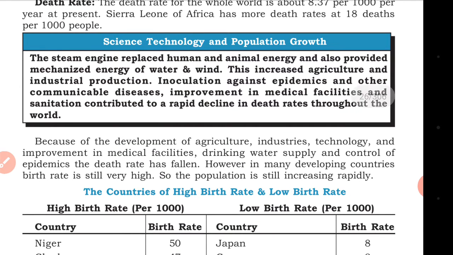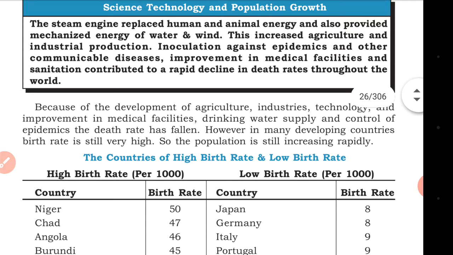Science and technology and population growth. The steam engine replaced human and animal energy, and mechanized energy of water and wind was also provided. This increased agriculture and industrial production. Inoculation against epidemics and other communicable diseases, and improvements in medical facilities and sanitation, contributed to a rapid decline in death rates around the world.